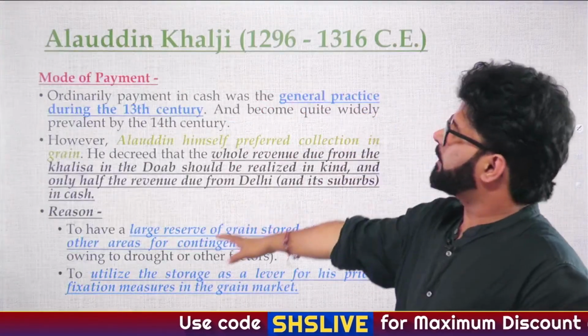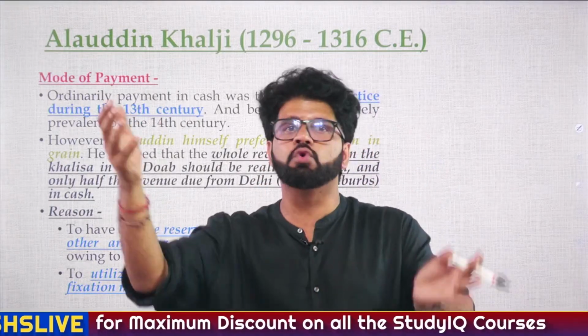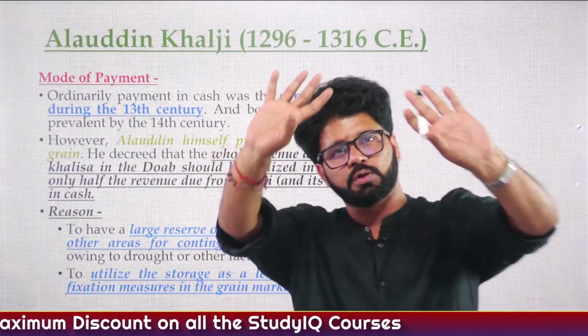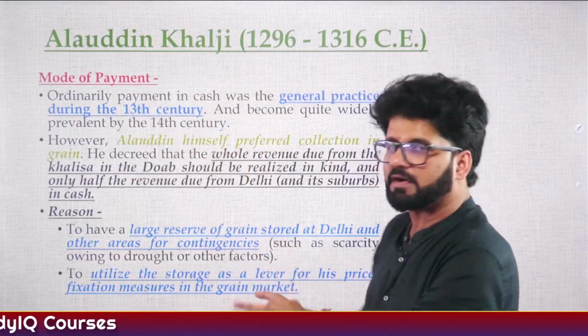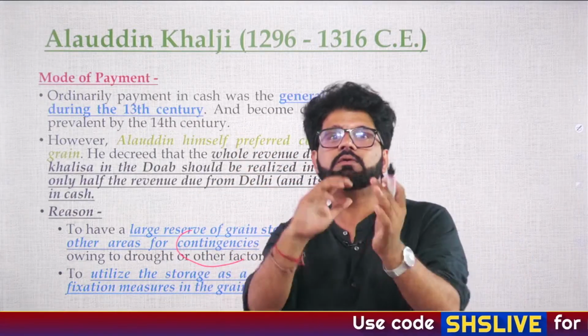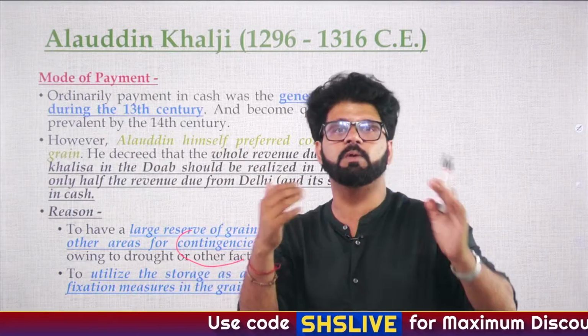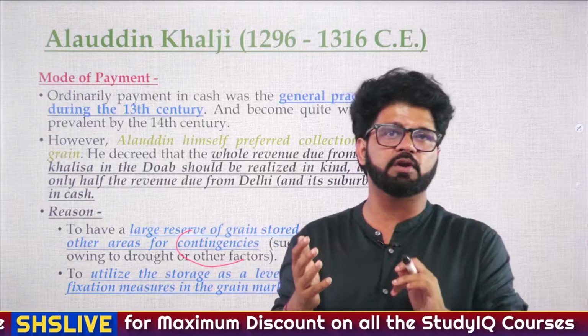So again, mode of payment. He was like, I will have payment in grain format to ensure that no famine happens, because I will have my own mandis, my own grain reserve. I'll be keeping grain for contingencies or extreme scenarios to ensure famine does not happen. And that's why you do not see any major famine happening during the period of Alauddin Khilji.